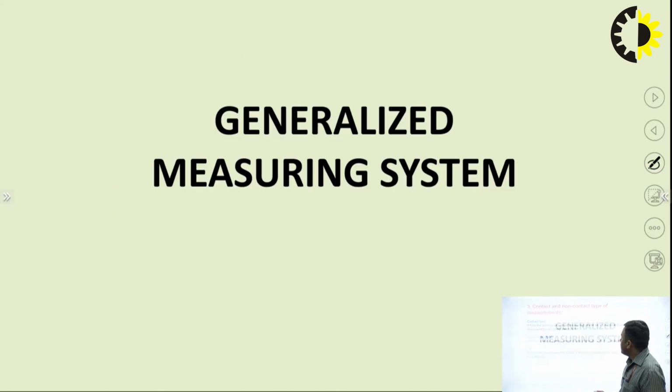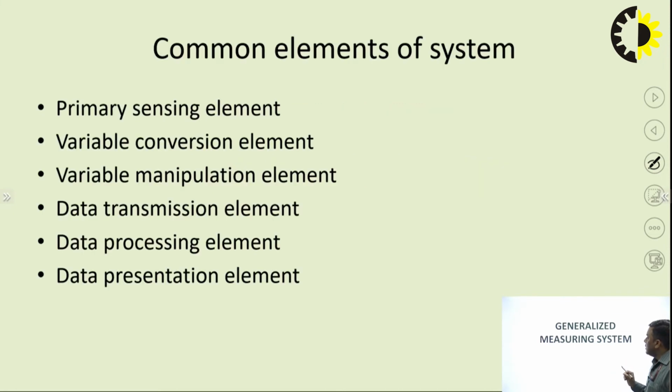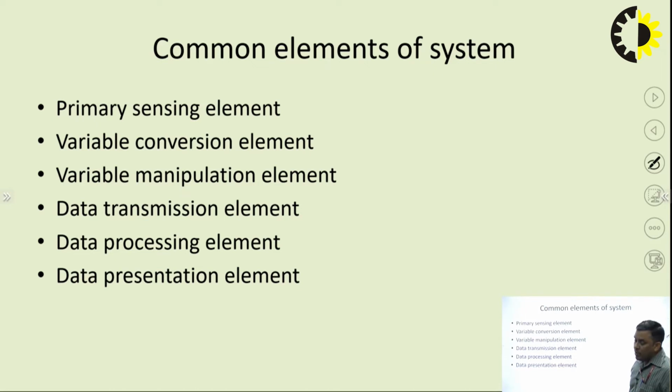Okay, measurement is there. Now I am coming to what basically the measuring system is, how any instrument works. So there are certain basic elements through which a measuring instrument works: primary sensing element, variable conversion element, variable manipulation element, data transmission element, data processing and data presentation. So these are the 6 basic processes which occur in a measurement through any instrument.